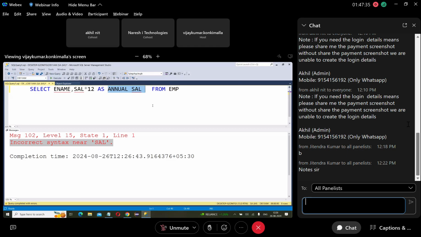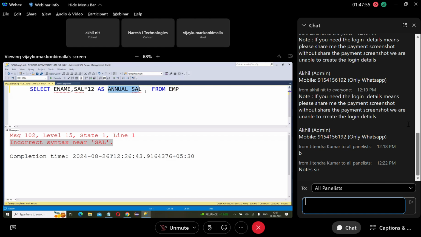A table name should not contain space, a column name should not contain space, an alias should not contain space. In SQL, no names should contain space. I gave some rules for names: start with an alphabet, and should not contain spaces or special characters.